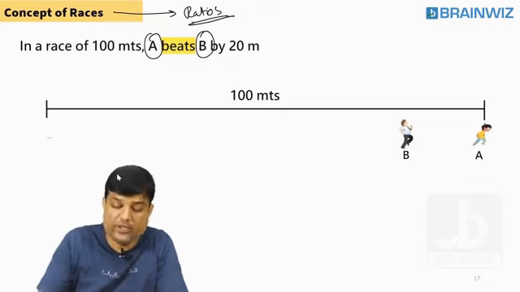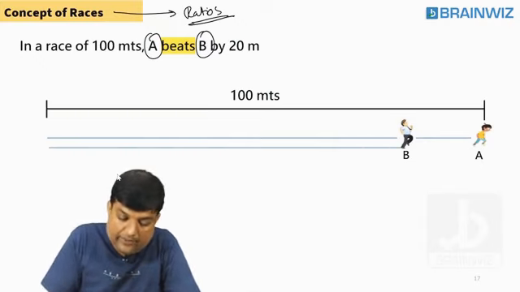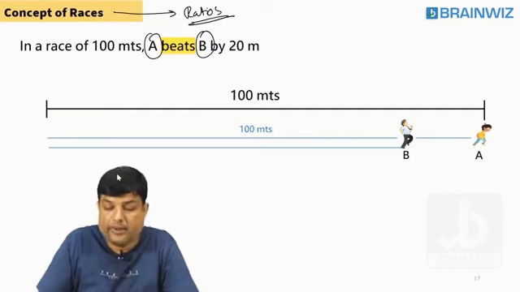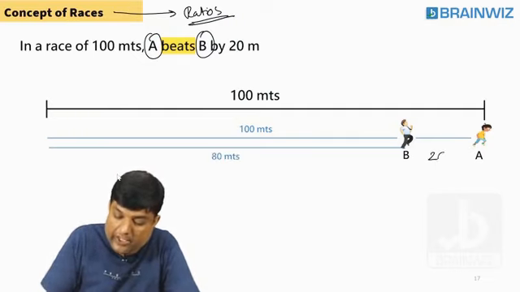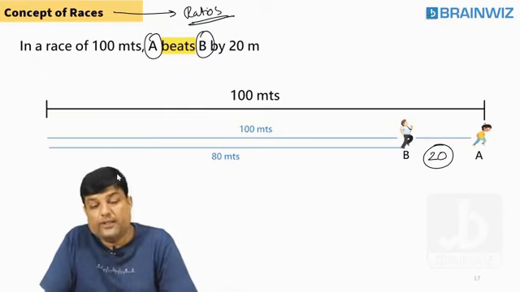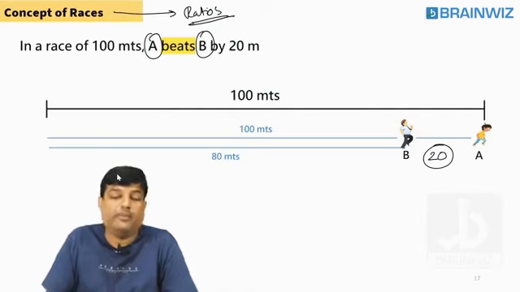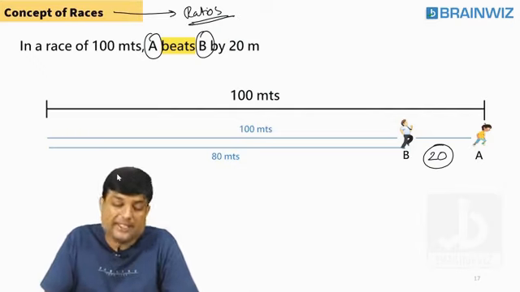So let's have a look here. The distance covered by A is how many meters? 100 meters. Following everybody? Distance covered by A is 100 meters. Distance covered by B is 80. How do you know 80? Because the 20-meter gap they already told you. So what is constant in races? Many people, just tell me, what is constant in these races?